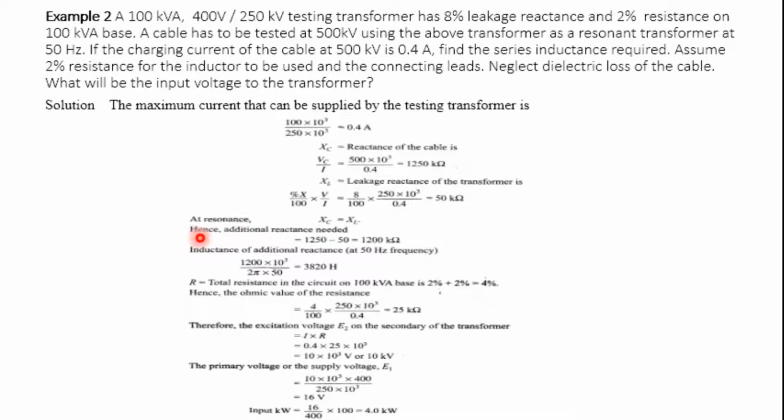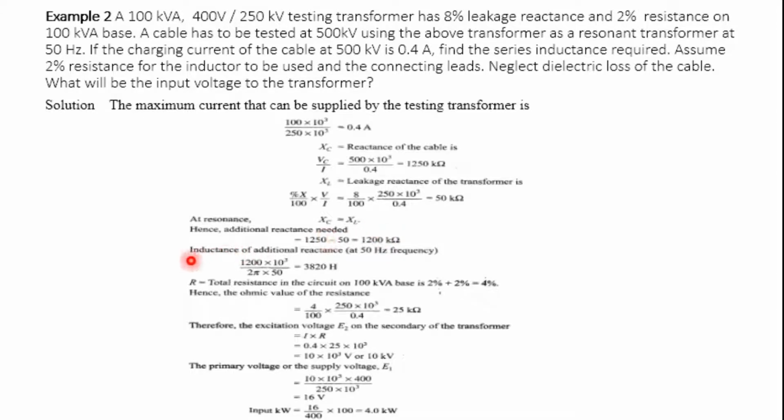At resonance condition XL is equal to XC. So what is the additional reactance which is required? It is XC minus XL, so 1250 minus 50 kilo ohm, which gives 1200 kilo ohm, the additional reactance required.